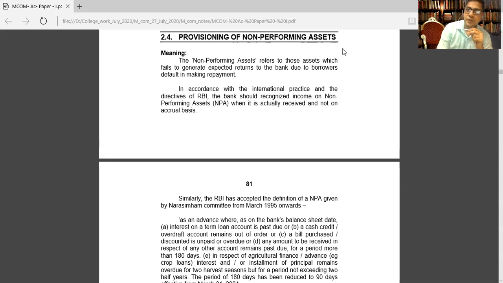It means, in simple meaning, a loan borrowed by the customer, but he becomes a defaulter because of non-payment of the loan. Such a loan is called a non-performing asset. Now, friends, we will move further.